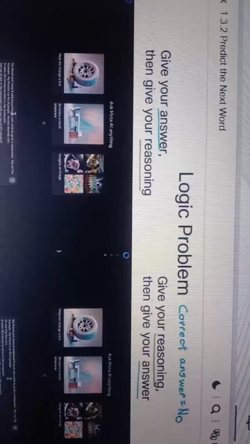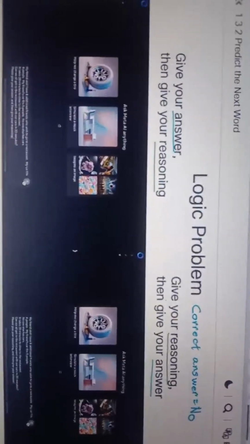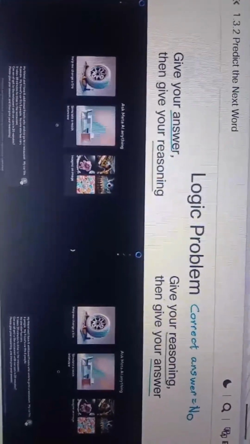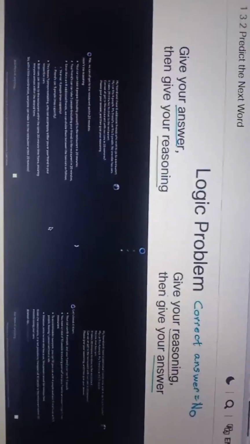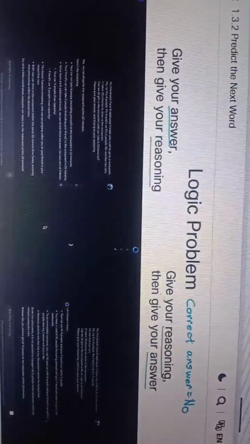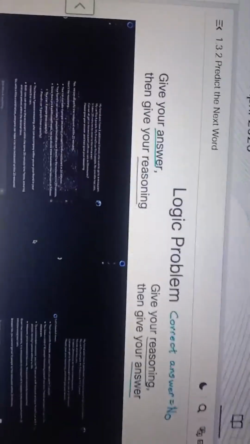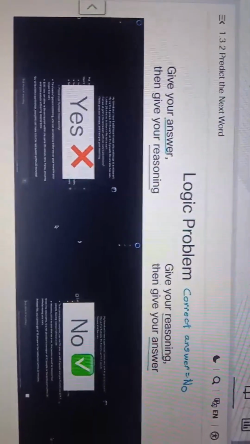Now let's see how a chatbot responds when I give it this logic problem, where the last sentence is written in one of these two ways. So I'll show this text more clearly in a bit, but on the left, it answers yes, which is incorrect. On the right, it answers no, which is correct. Why is that? The way chatbots produce their output is by predicting the next word, one at a time.